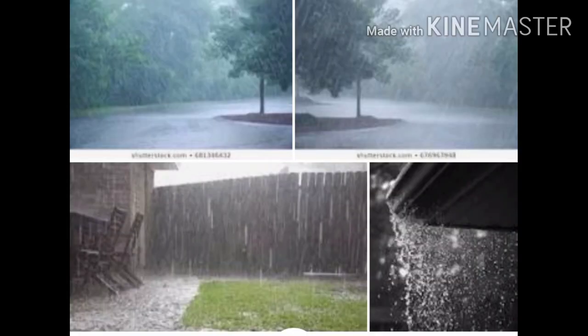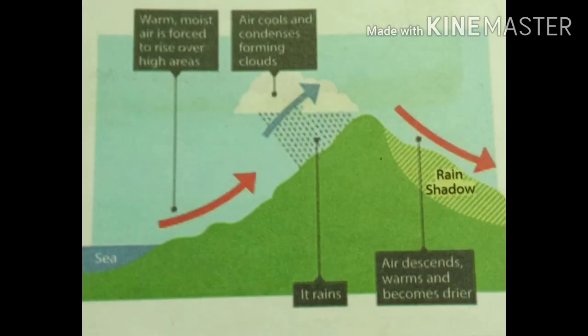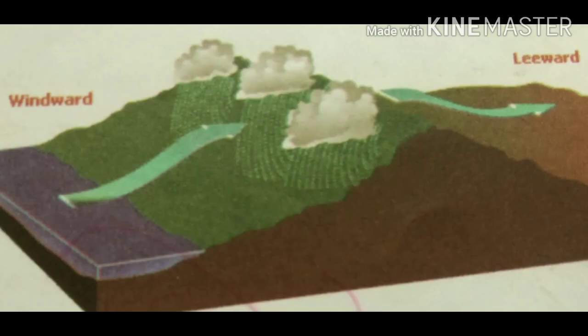The last one is rainfall. Condensation of the wind causes rainfall. Rainwater must be saved and not be wasted. In this, rainfall is divided into three types. They are convectional rainfall, orographic rainfall, and cyclonic rainfall.